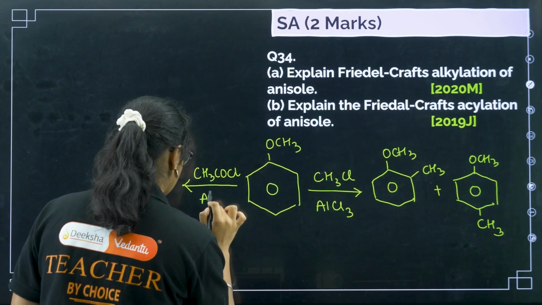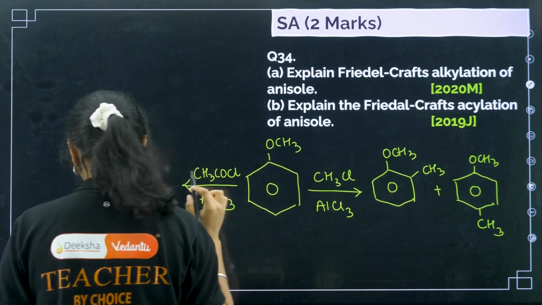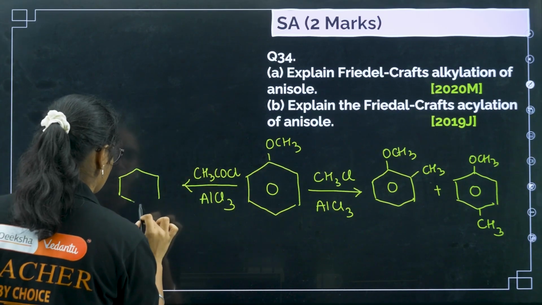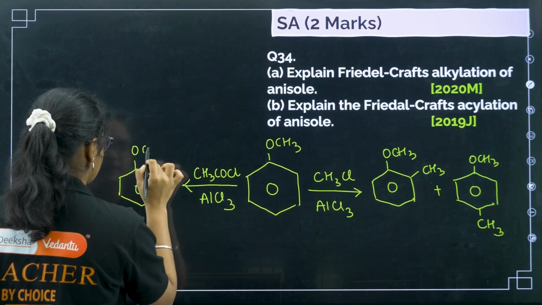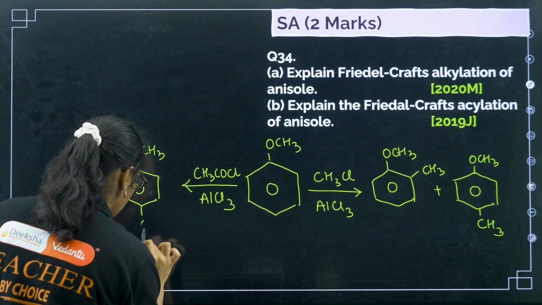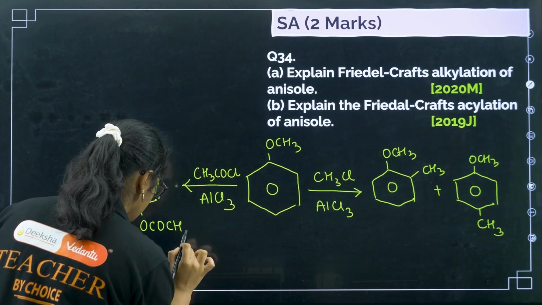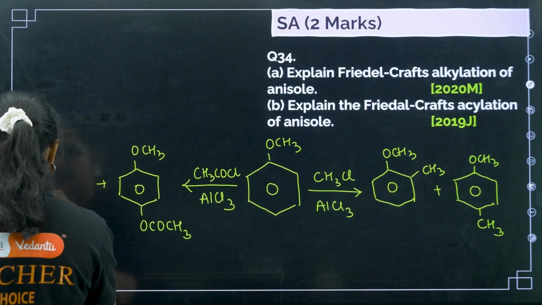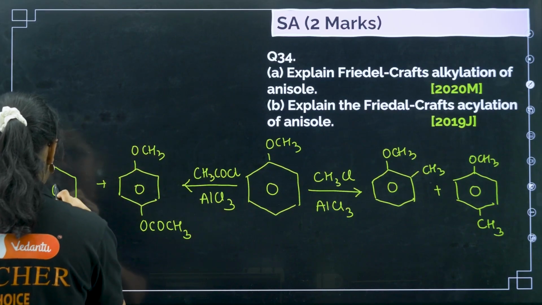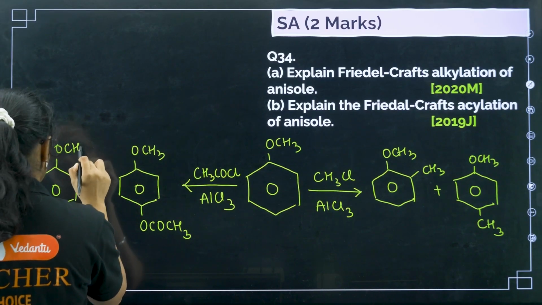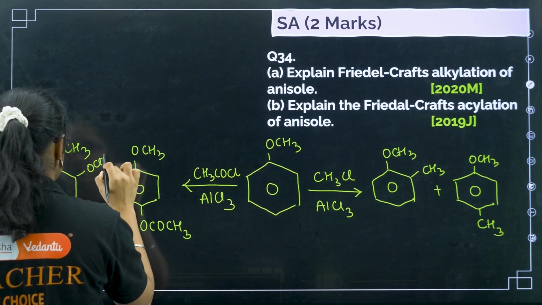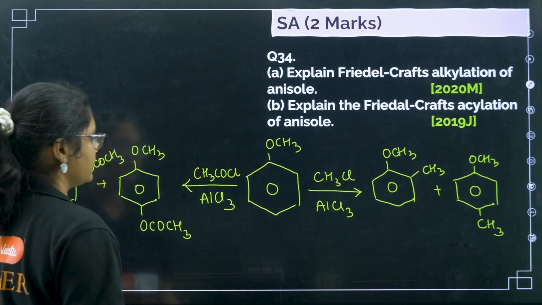Now if you have this side CH3COCl and AlCl3, what will this one give you? The acylated product. You have OCH3 and COCH3, plus you have here OCH3 and COCH3. Done.